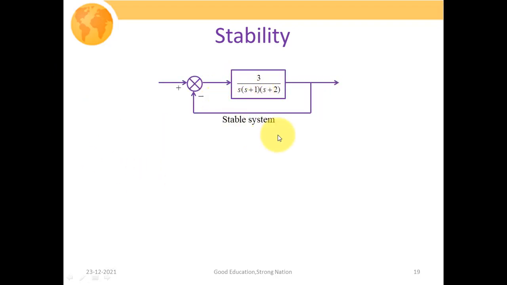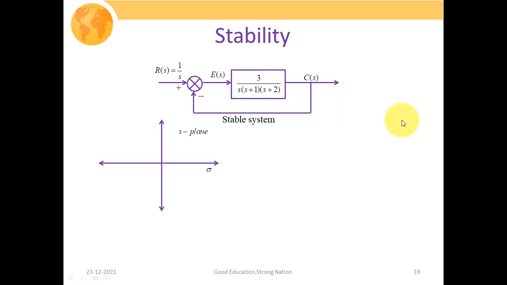Let us say this is our given system, that is, the open loop transfer function is given to us, that is 3 upon s times (s plus 1) into (s plus 2). Here the applied input is 1 over s, C(s) is the response and E(s) is the error signal, which is the difference of the applied input and the response C(s). That is, here E(s) will be equal to R(s) minus C(s). So this is the closed loop system that is given to us, and we have to find out whether this particular system is stable or unstable.